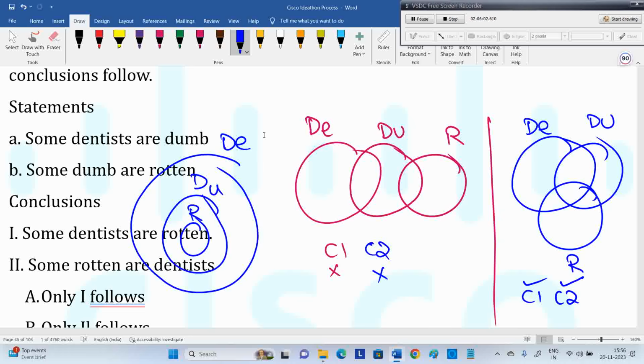Sir, is the third diagram really important? Yeah, if they use the word possibility, then that also plays a role.